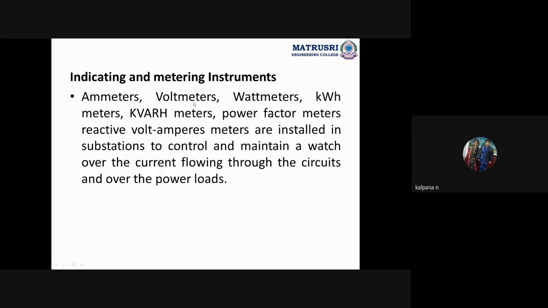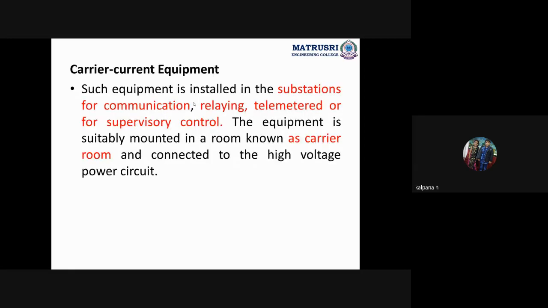Energy meter is also used here. Power factor meters, reactive volt-ampere meters are all installed here to see the power rating, current rating, voltage rating, and energy, how much they are consuming, how much is wasted. So this comes under indicating instruments.